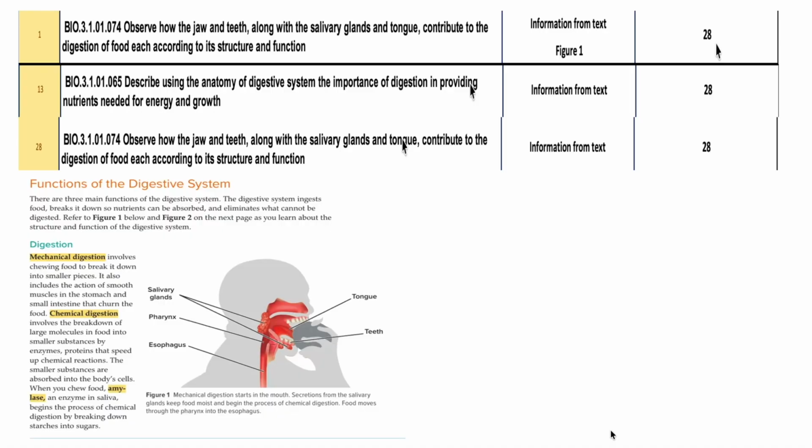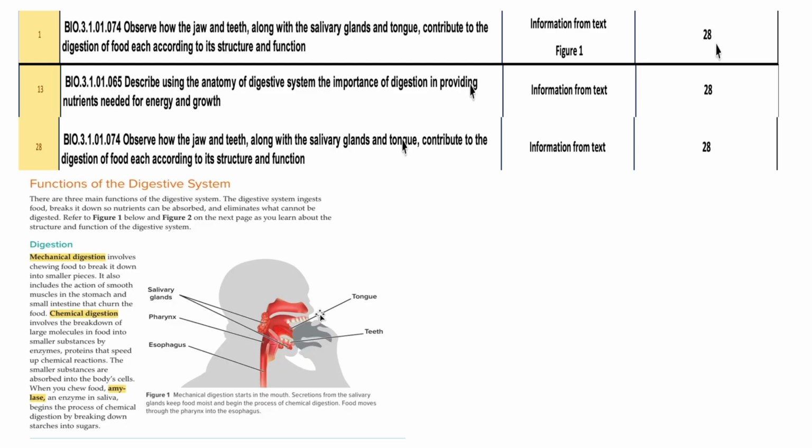Your questions 1, 13, and 28 are from page number 28, that is the first page in the lesson Digestive System. So the first question is to observe how the jaw and teeth along with the salivary glands and tongue contribute to the digestion of food, each according to its structure and function. So you will get the questions from figure 1. Figure 1 is showing the tongue, teeth and the salivary glands position.